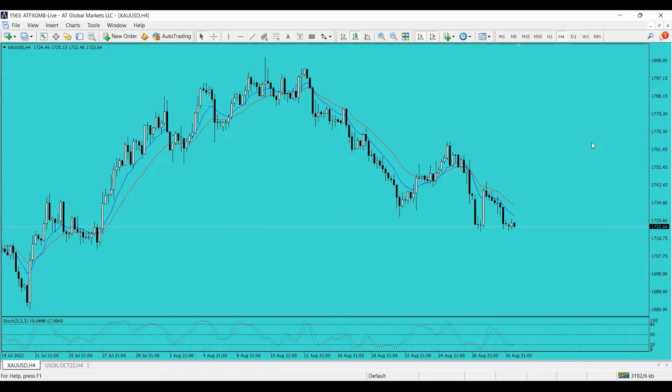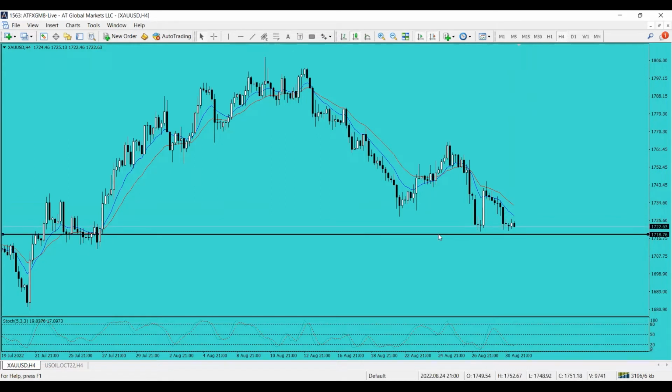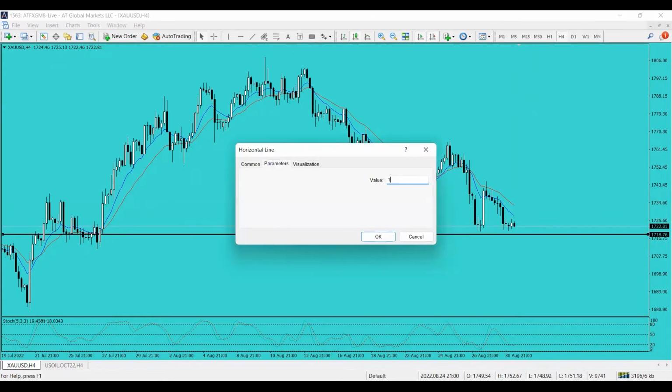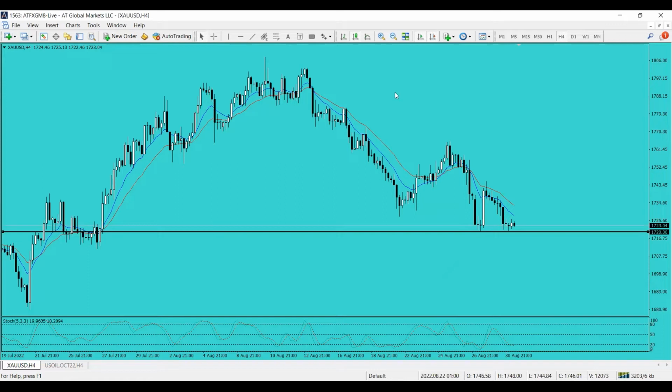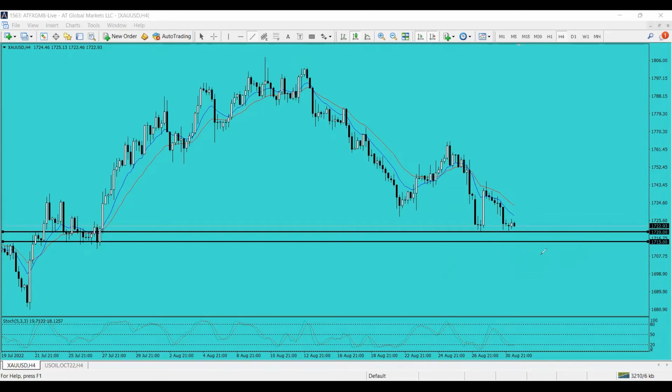But if you want to place your positions more on the selling side, then I would recommend you to at least enter your position lower than 1720. If the price trades below 1720, then based on the market structure, it looks like gold will go down further for today. Possible targets will be around 1715. If the price of gold can sustain lower than 1715, then it will try to pave the way below 1710, the next possible target, and of course 1705 and 1700 levels.